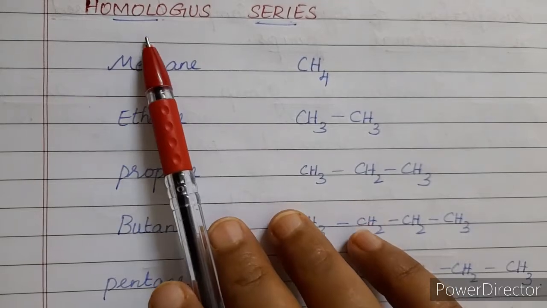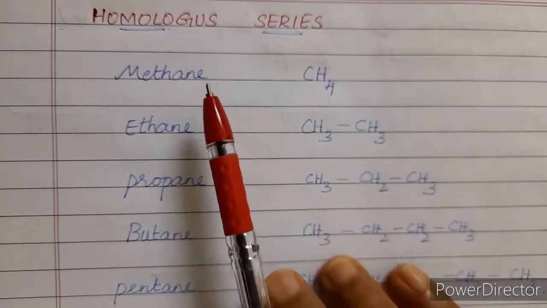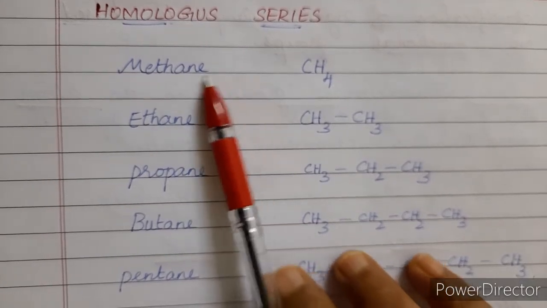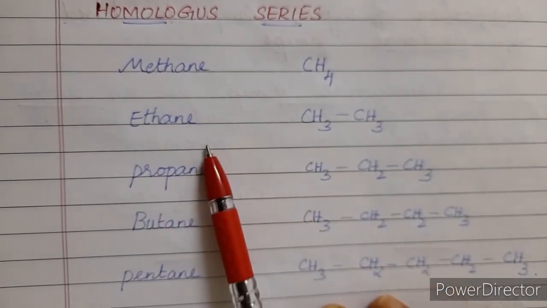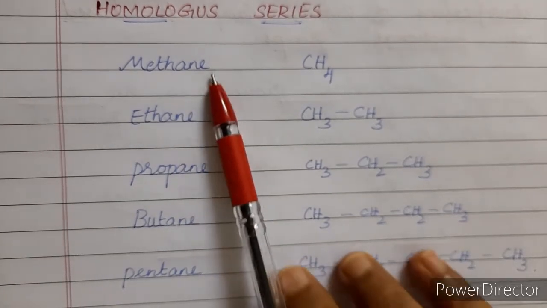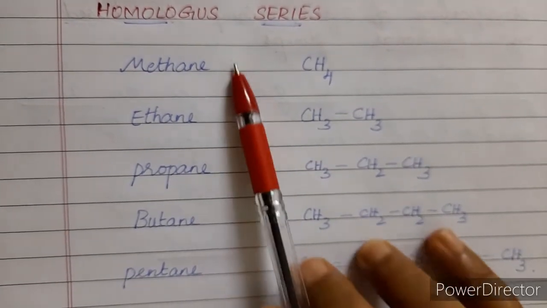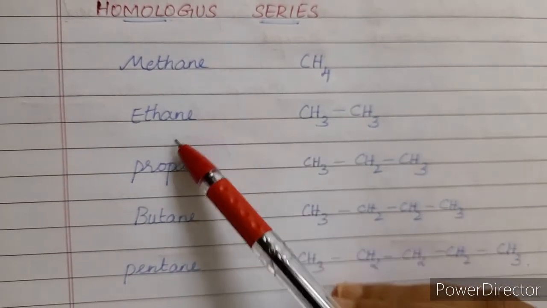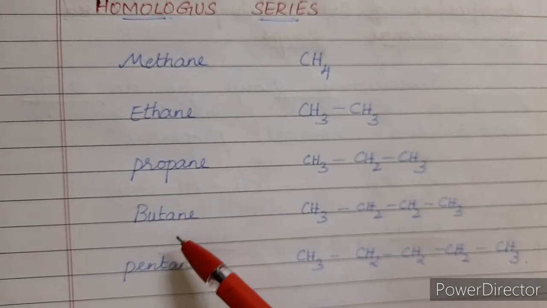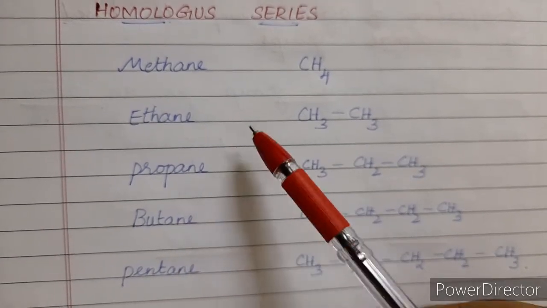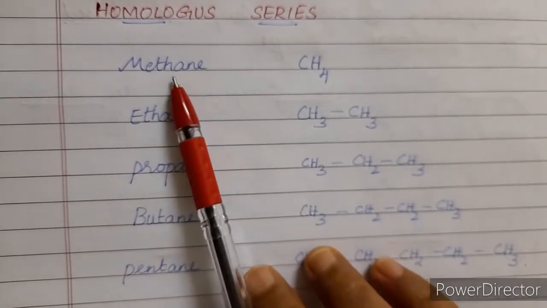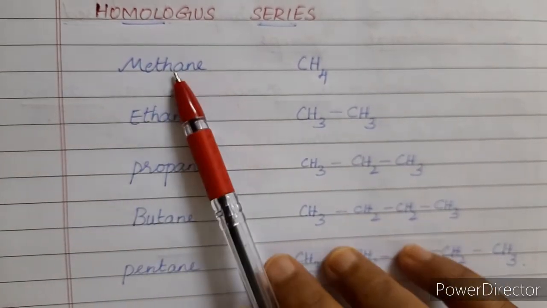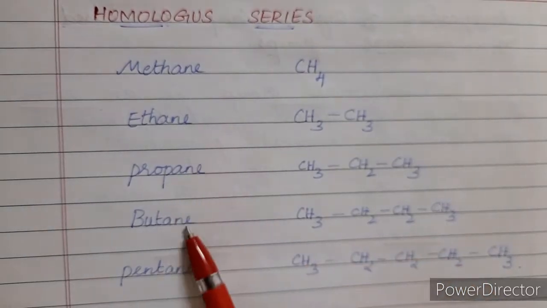Next we'll move to homologous series. A homologous series is a group or class of organic compounds that have a general molecular formula, and their chemical properties are also similar, right? But they differ by successive CH2 groups. So those are called homologous series. If I explain, you will understand it better. For example, for alkanes, the first members are methane, ethane, propane, butane and pentane.